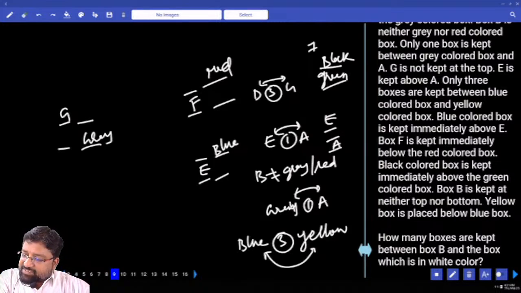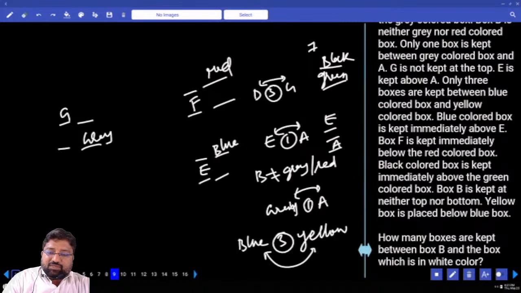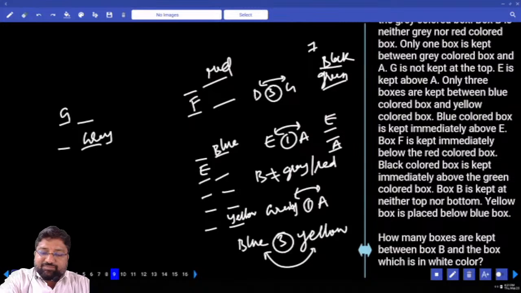Next, box B is kept neither at top nor bottom. Yellow color box is placed below blue color box. So yellow color box is placed below blue color box, which means you already have blue, no? Blue and yellow, how many did we take? 3. This is yellow and E and A.